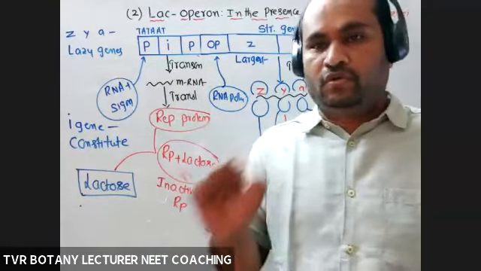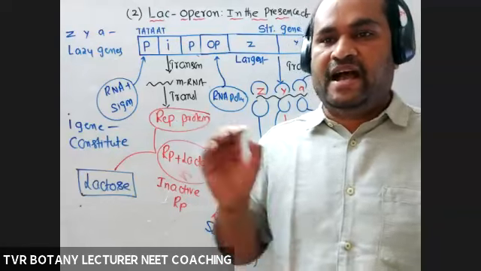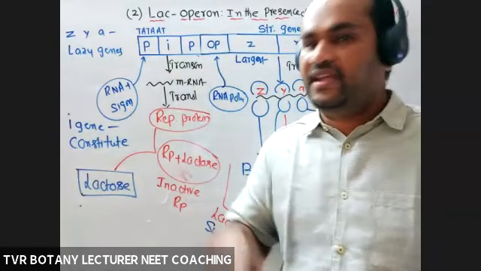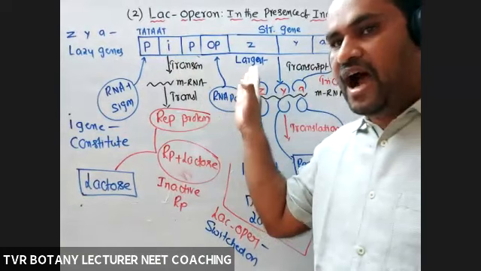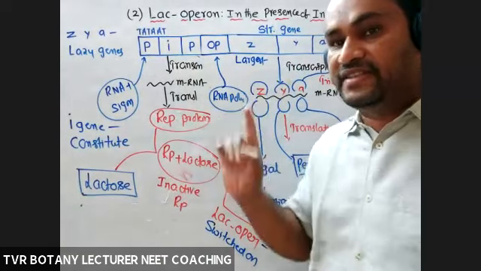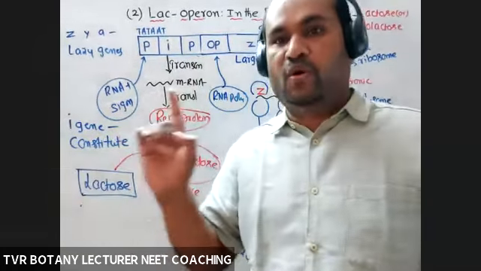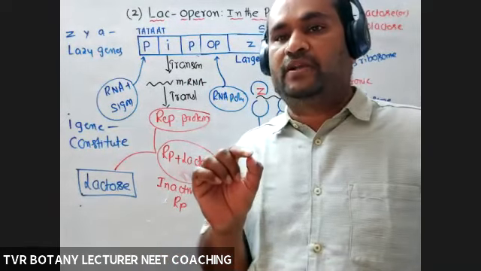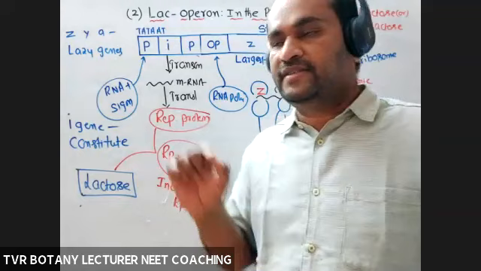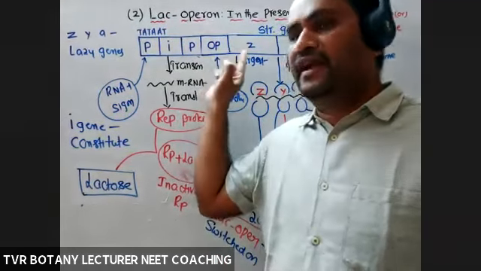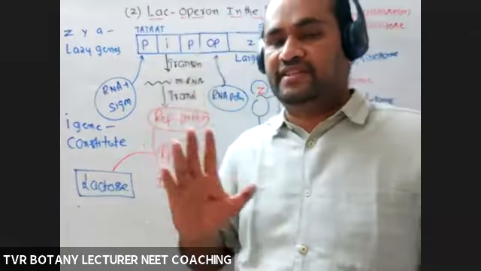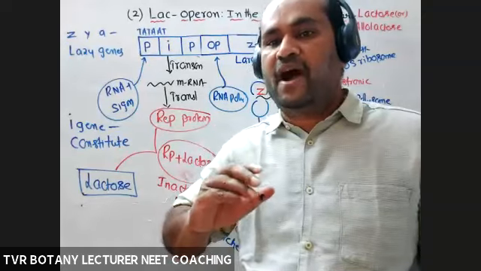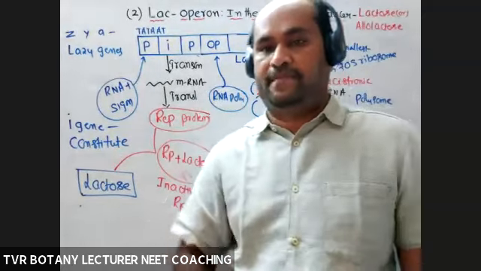Even if glucose or galactose or some other sugar is given to E. coli, there will be no switch-on condition. The reason? It is specific, only lactose or its isomer, allolactose, is able to cause the switch-on condition. So it is an inducible type of operon.